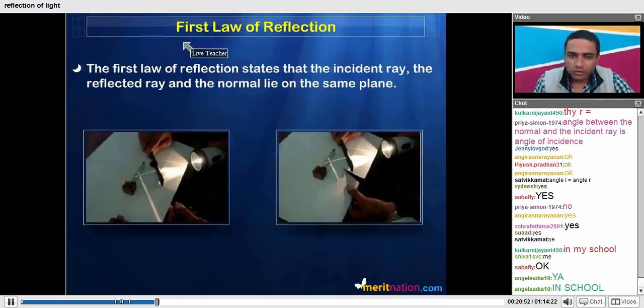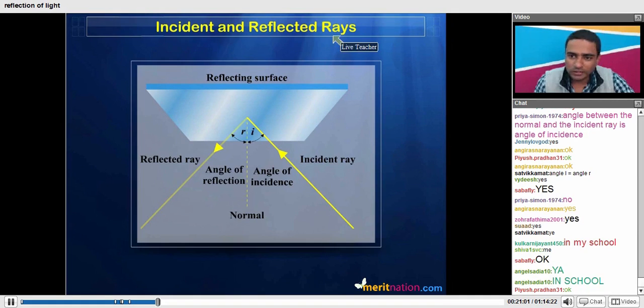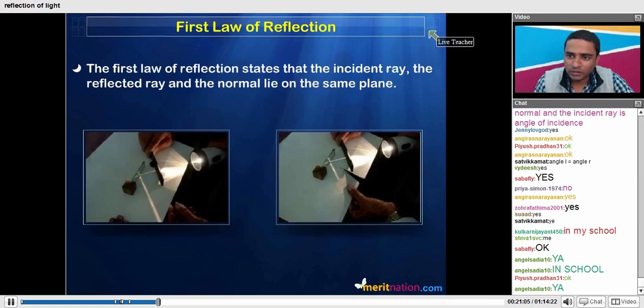So now we are going to take up the first law of reflection. It is simply based on this particular figure. I hope you can understand this figure. There are two laws of reflection and both are based on this particular figure only. The first law of reflection states that the incident ray, the reflected ray and the normal lie on the same plane.